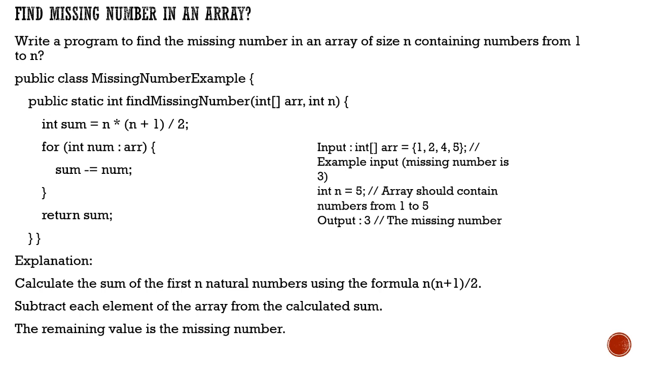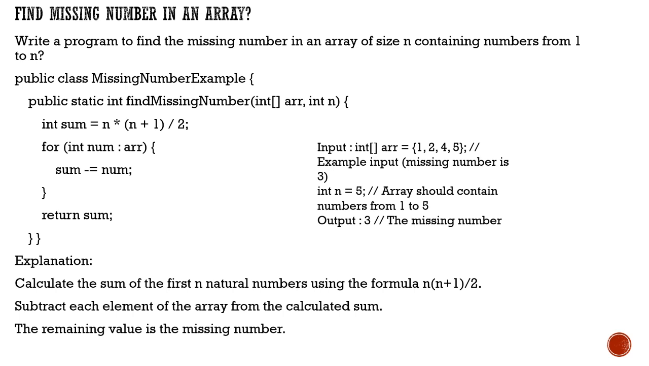In a similar way, I've written a method over here. I pass the input array, and then I give the number n, which should contain the numbers 1 to 5, okay? So two things you have provided: the array and the number n. If you see the logic, sum is equal to n into n plus 1, divided by 2. So basically, whatever number I have provided, let's say 5 into 5 plus 1, that is 5 into 6, 30, divided by 2, is 15, right?